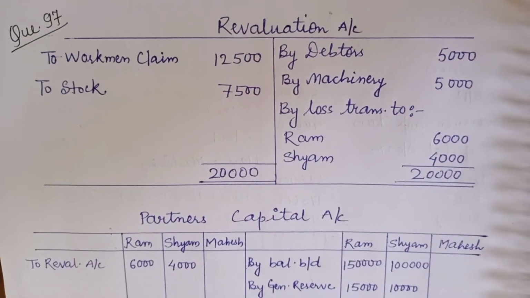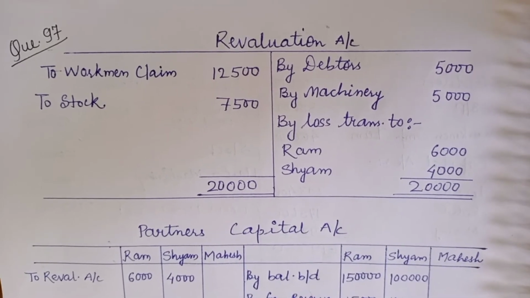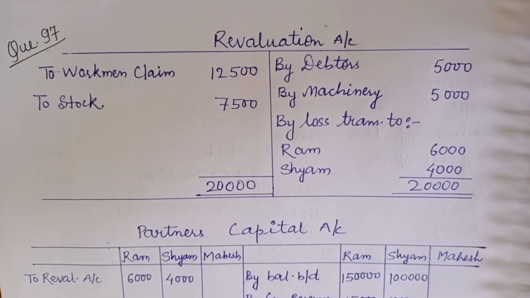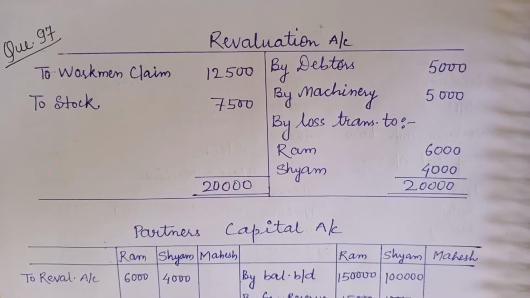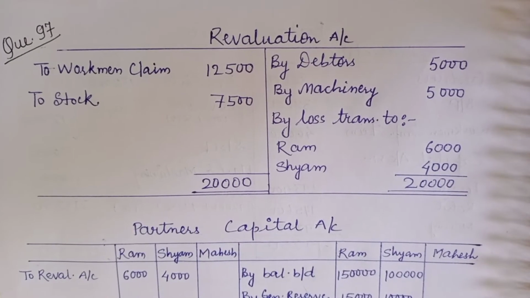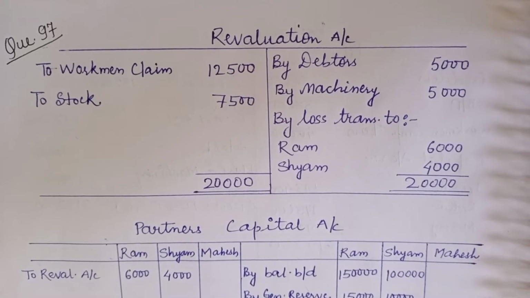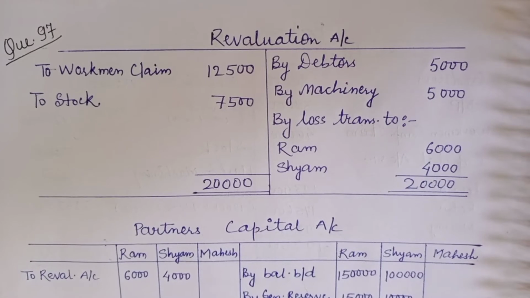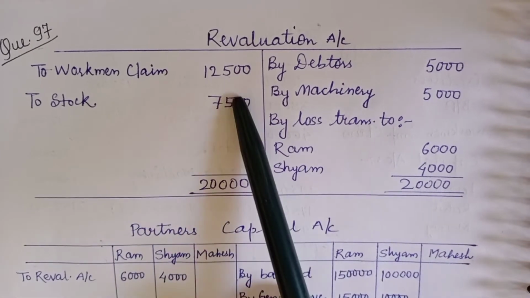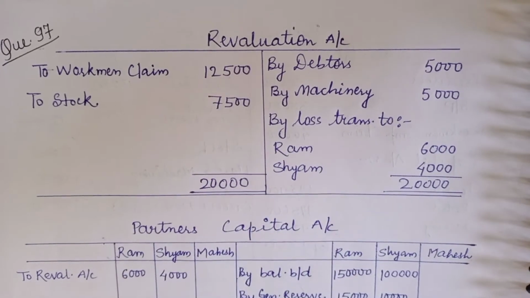Then next, point number 3, a claim of rupees 12,500 on account of workmen's compensation was to be provided for. Is there any workmen's compensation fund or reserve inside the balance sheet? No. So this 12,500 is a new increase in workmen's compensation claim, so I have shown it as an increase in liability in the debit side.